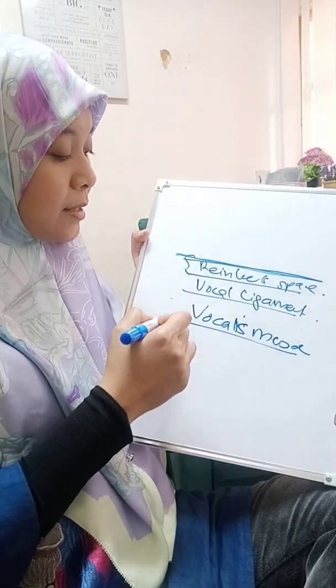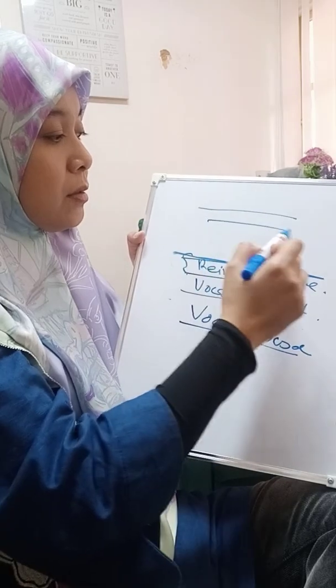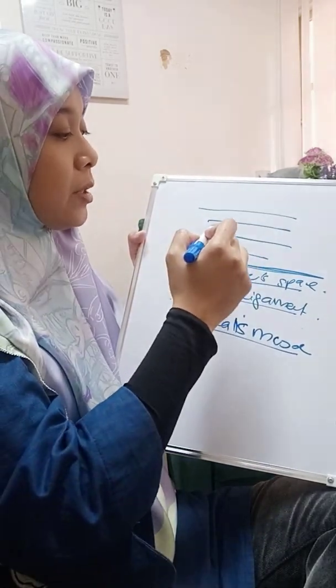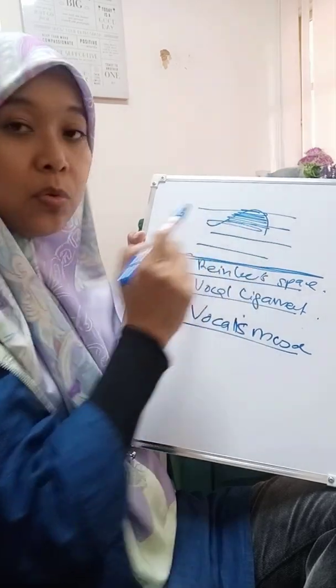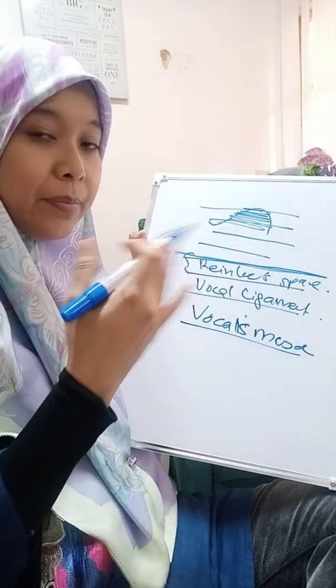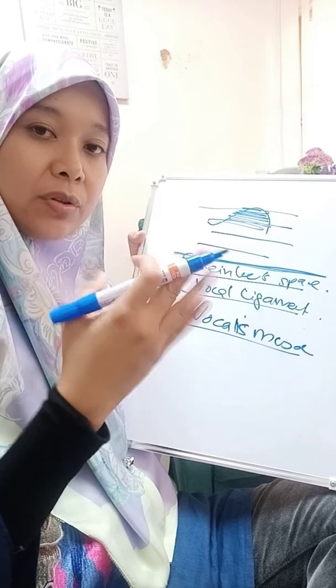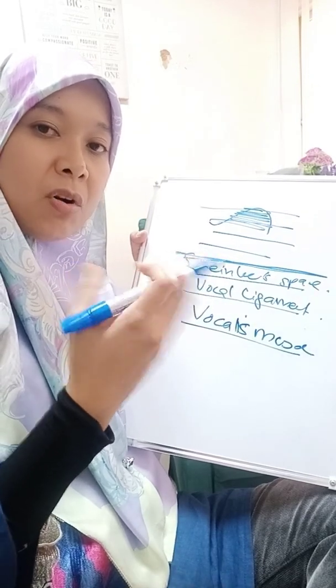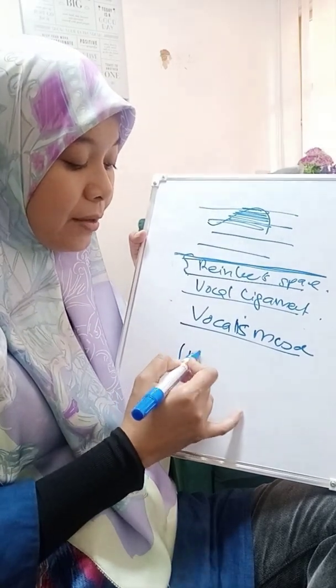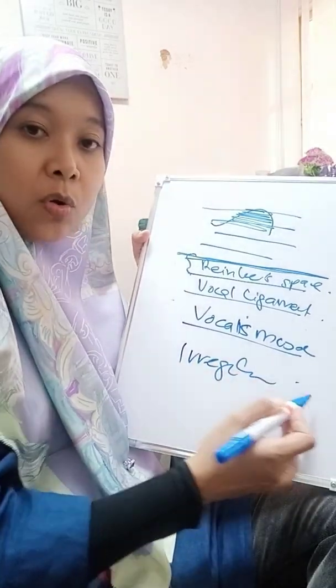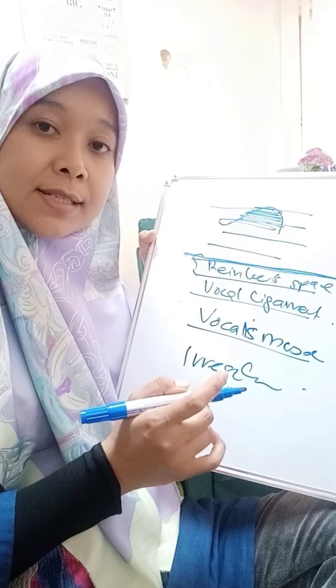So when there is a mass on the vocal cord again, there is a mass here. This mass will cause the vibration of the mucosa and Reinke space to be altered. So the vibration becomes very irregular. Irregular vibration will cause hoarseness.